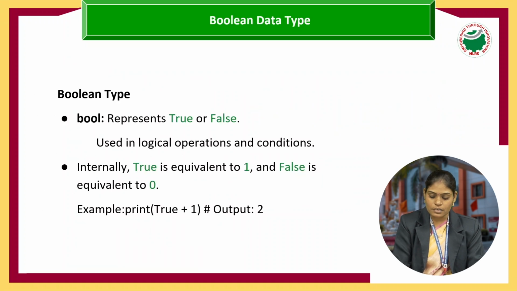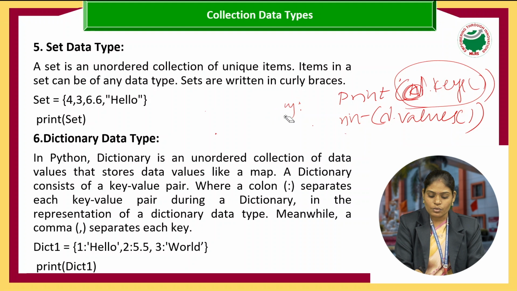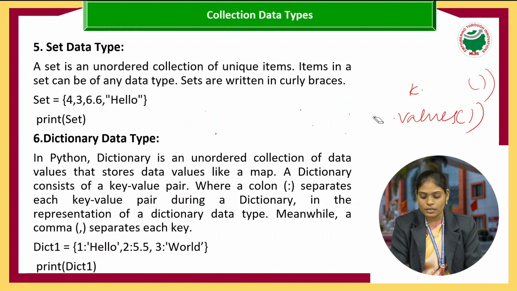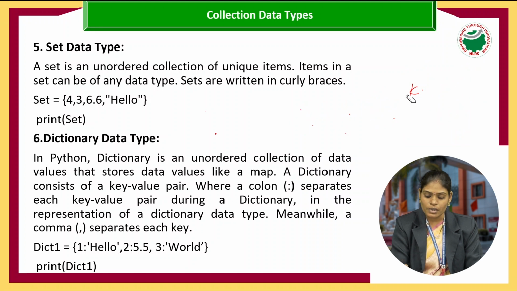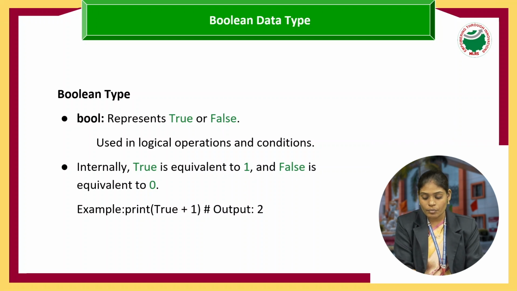And next data type, Boolean. So what is Boolean in general? When we are evaluating an expression using Boolean, it represents values like 0 and 1, that is, false and true. Suppose I am writing a program like this, for example, where x equals 8 greater than 2. So I am printing the value of x.